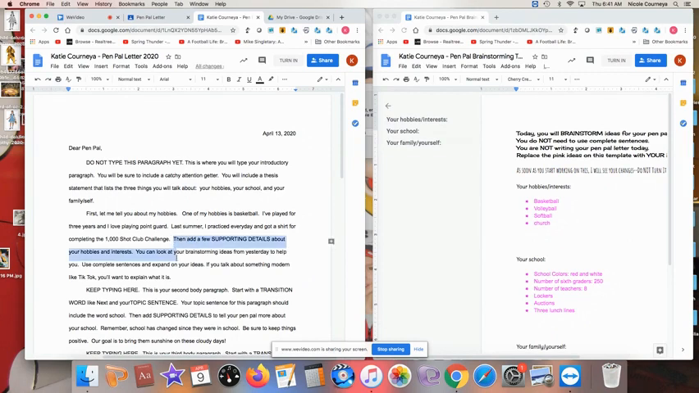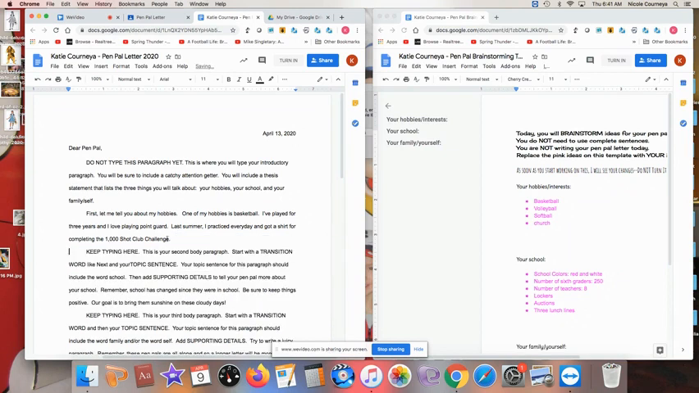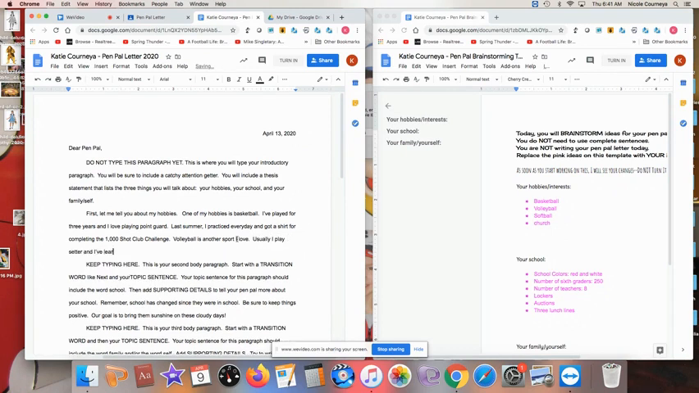Okay, I'm going to delete this part because it's starting to get in my way. I'm going to delete that. And I'm going to go back up, and she had mentioned volleyball. So maybe my next sentence will be about that. Volleyball is another sport I love. Usually I play setter, and I've learned how to overhand serve. Okay, she could go on.